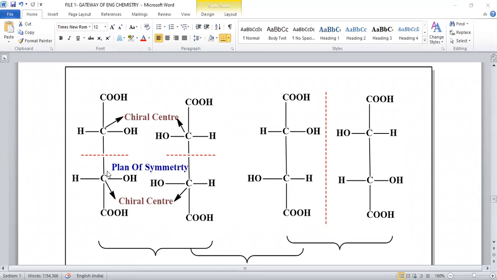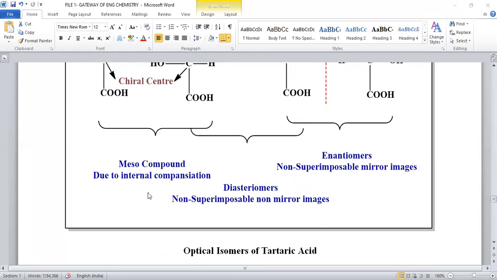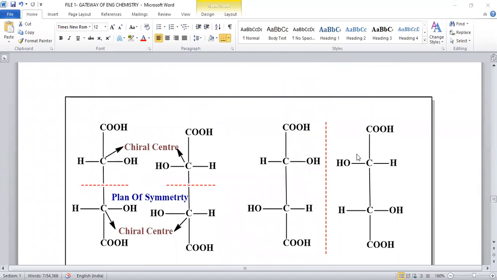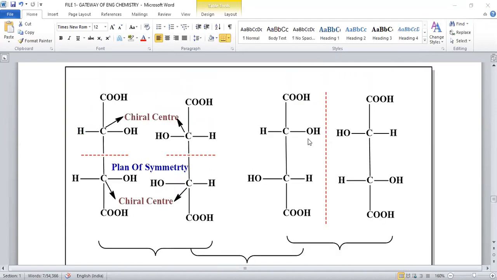A symmetry element is also present within the molecule. Hence, these 2 are not considered as 2 different isomers. Both are considered as only one isomer. When we take the second possibility, you can find opposite orientation of the functional groups, and when placed in plane polarized light, it will be optically active.